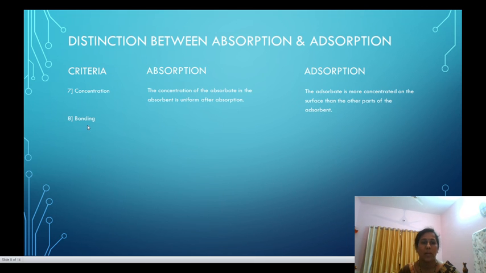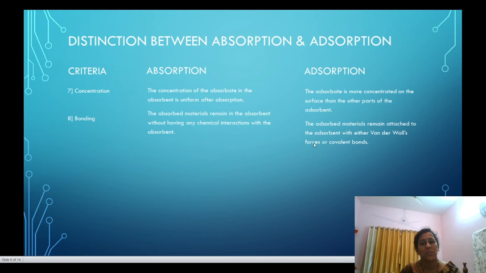Next point is bonding. In absorption, the absorbed materials remain in the absorbent without any chemical interactions with the absorbent. While in adsorption, the adsorbed materials remain attached to the adsorbent with either van der Waals forces of attraction or maybe covalent bonds.